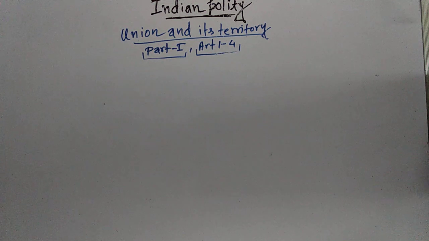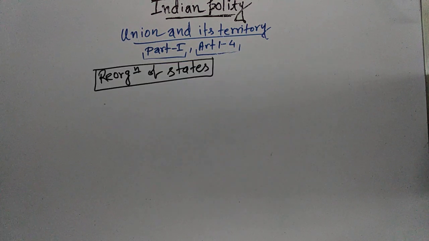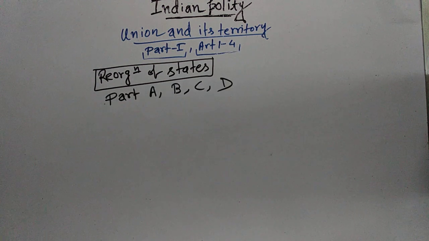Now we will read about the reorganization of states after we got independence. In 1950, the Constitution contained a fourfold classification: Part A, B, C and Part D territories.